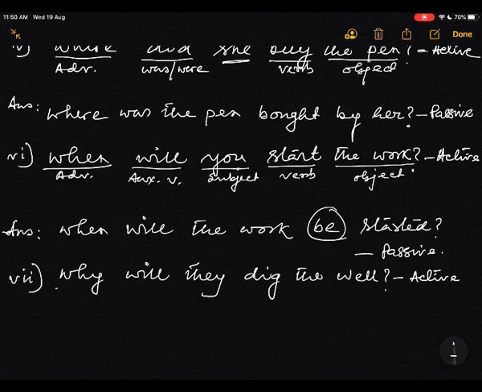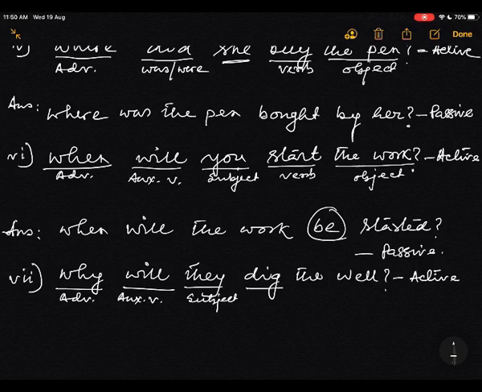Now mark: this is the adverb and this is the subject. You know all these things. This is the auxiliary verb. This is the main verb, and this is the object, the hero of the passive voice.